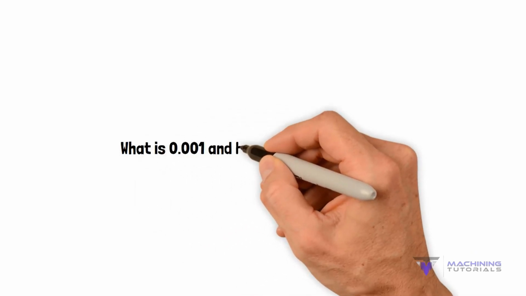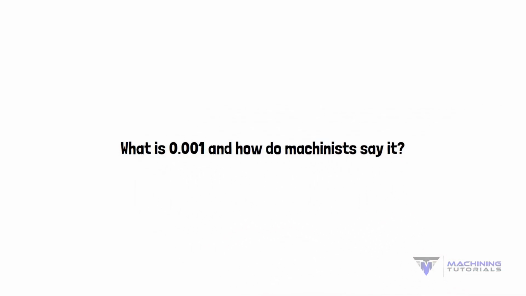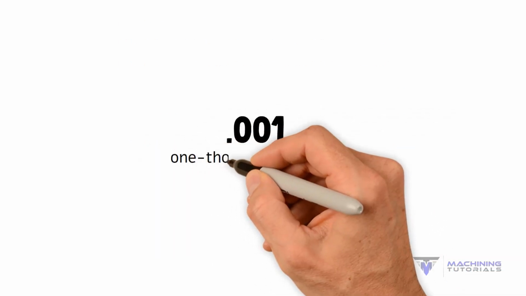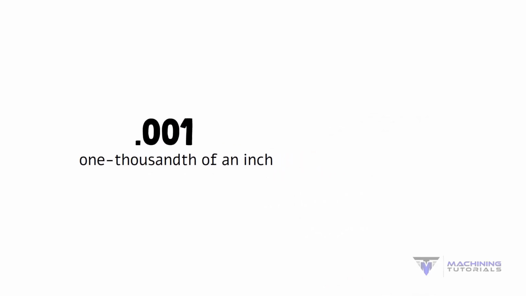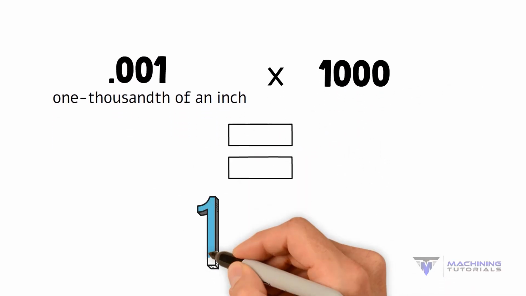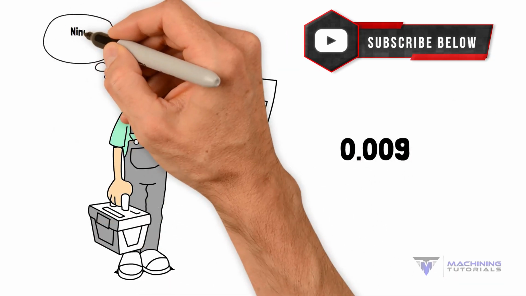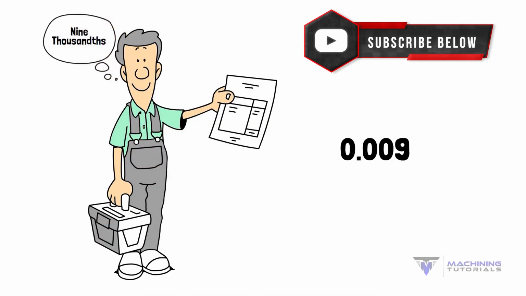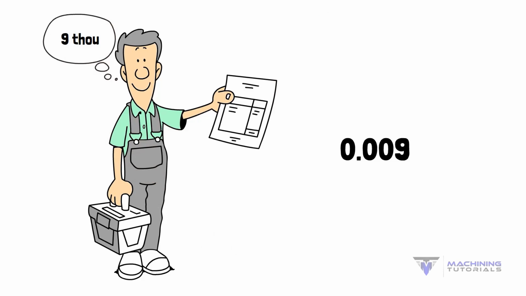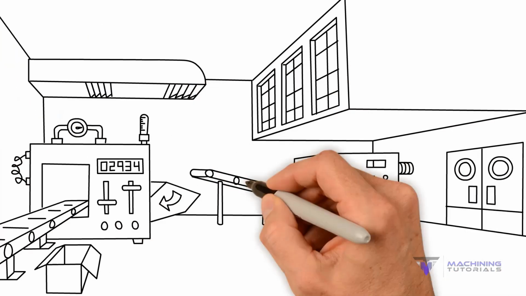What is 0.001 and how do machinists say it? 0.001 is 1/1000th of an inch. It takes 1,000 of these to equal 1 inch. For example, 0.009 is 9 thousandths in machinist terms, also said as 9 thou. Learning to say these numbers properly is critical in machining.